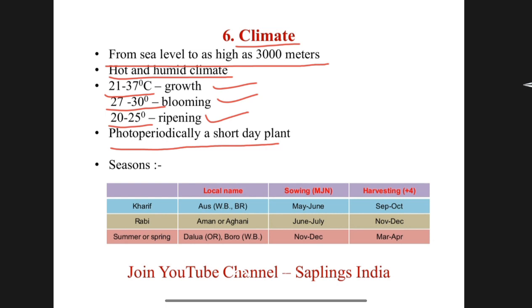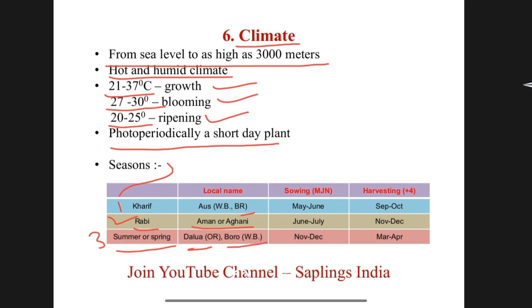It is grown in India in 3 seasons: Kharif season, Rabi season, and summer or spring season. The local name of Kharif season rice is Aus in West Bengal and Bihar. Local name of Rabi season rice is Aman or Aghani. Local name of summer or spring season rice is Dalua in Odisha and Boro in West Bengal.